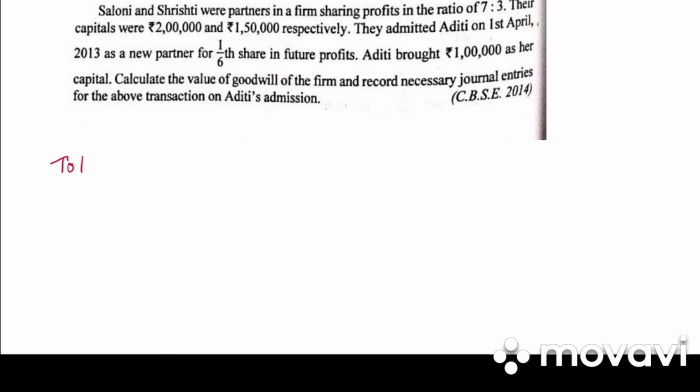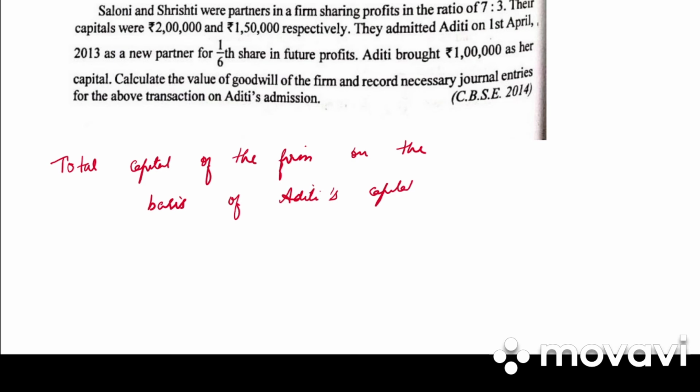So first, write down total capital of the firm on the basis of Aditi's capital. How much is it? 1 lakh into 6 by 1, that is 6 lakh.